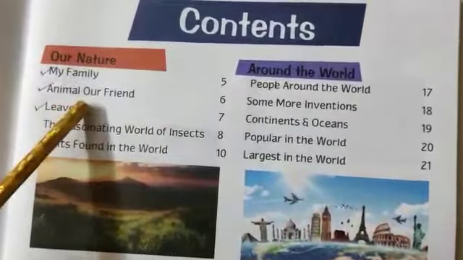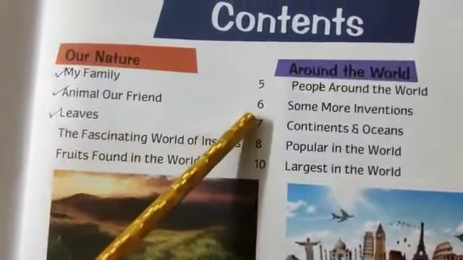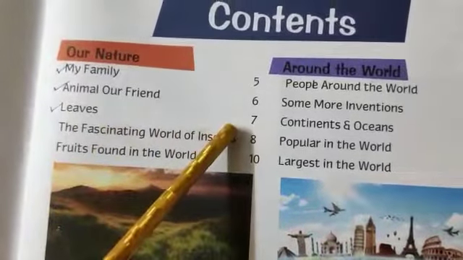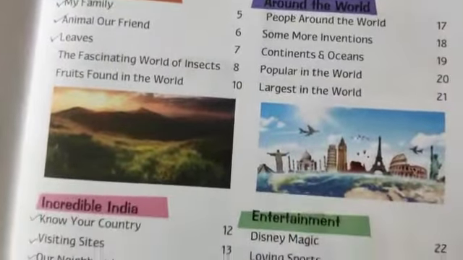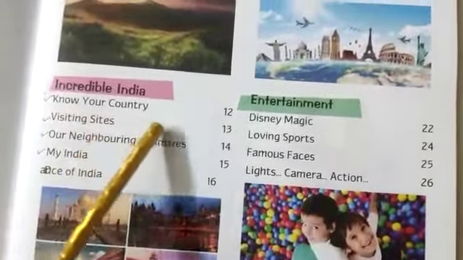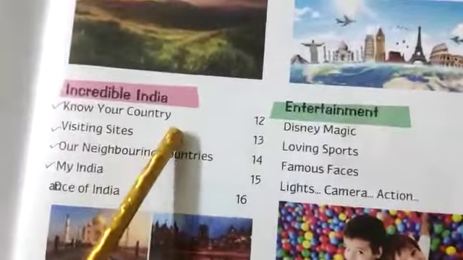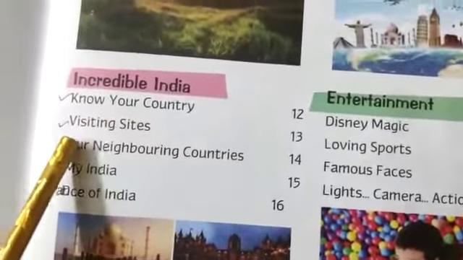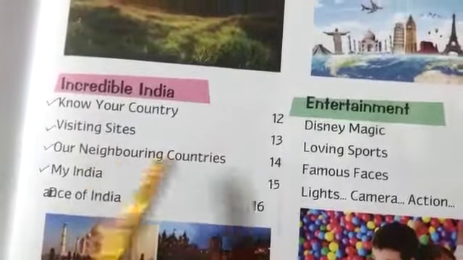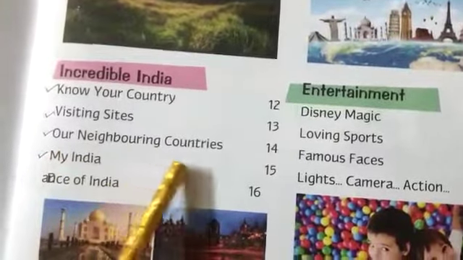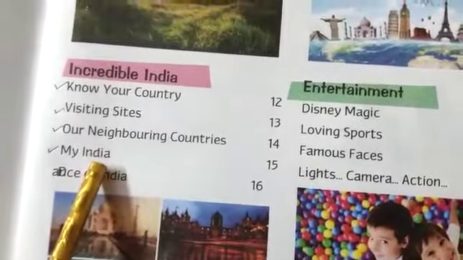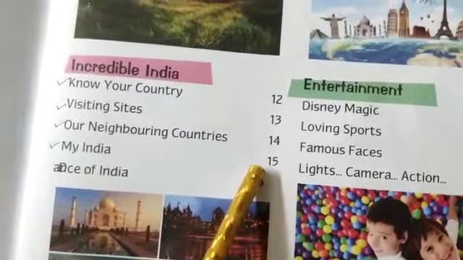Then Animals, Our Friend, page number 6. Next, Leaves, page number 7. Then you go to page number 12, Know Your Country. Next one is Visiting Sites, which is on page number 13. Next, Our Neighboring Countries, page number 14, and My India on page number 15.